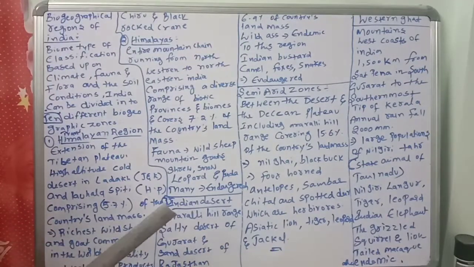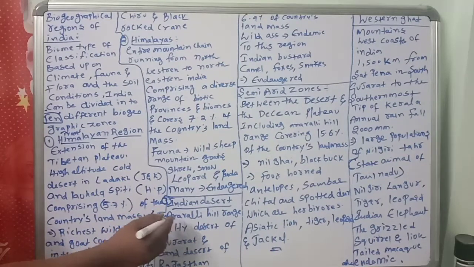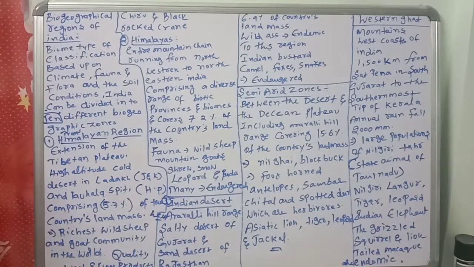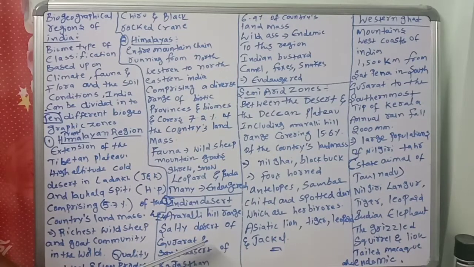What is the Indian desert? An extremely arid area, west of the Aravali Hill Range. This point is also important. It covers 15.6%.